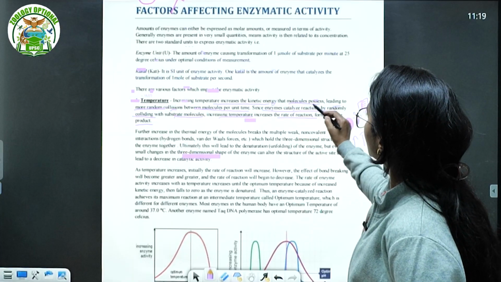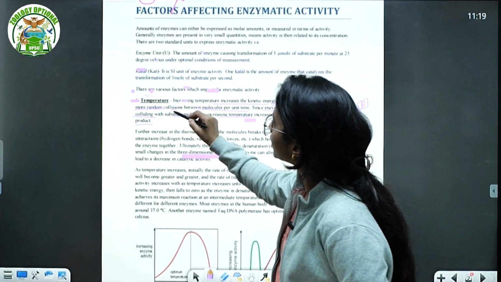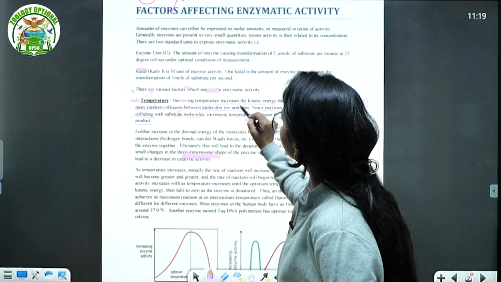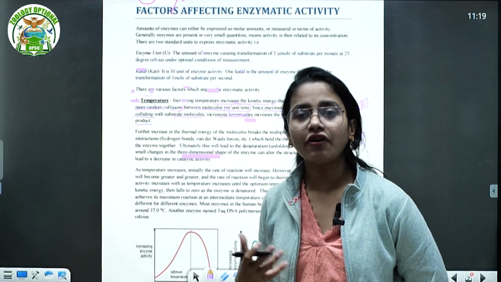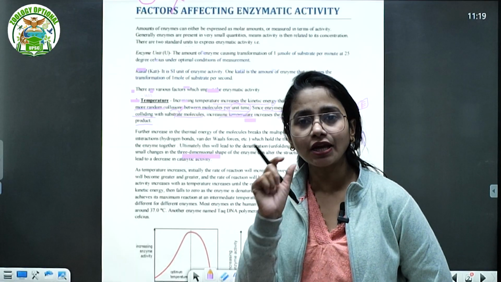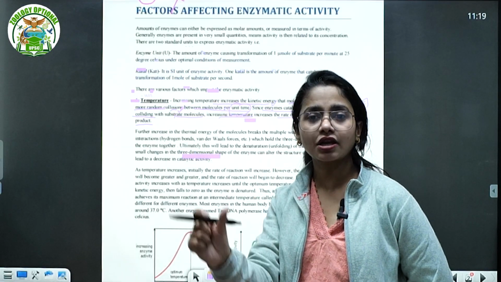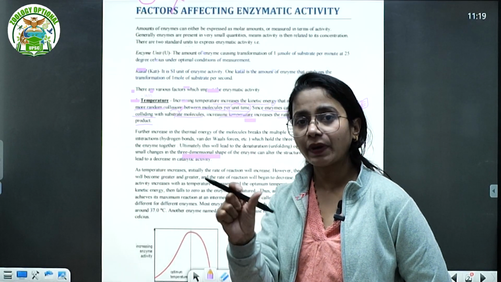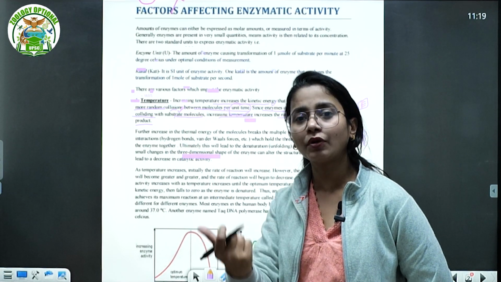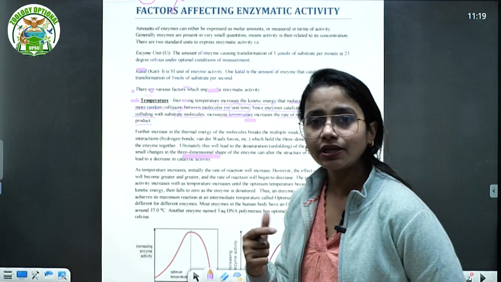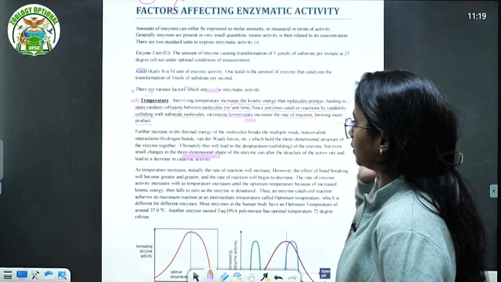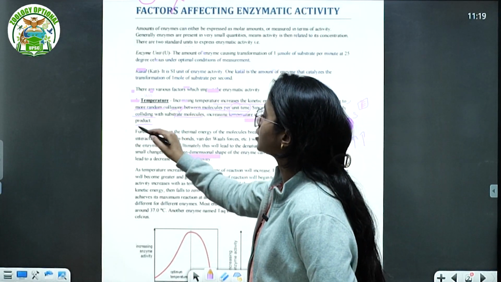Increases the kinetic energy that molecules possess, leading to more random collisions between the molecules per unit time. That is something the enzymes talk about, right? Rate of reaction at a particular unit, like a single minute, how many substrates are converting into product. It will depend on how randomly, how many of the maximum number of substrates will collide with the enzymes, right? And that collision increases with the increase in the temperature. Okay, but what happened further, this is the one thing.